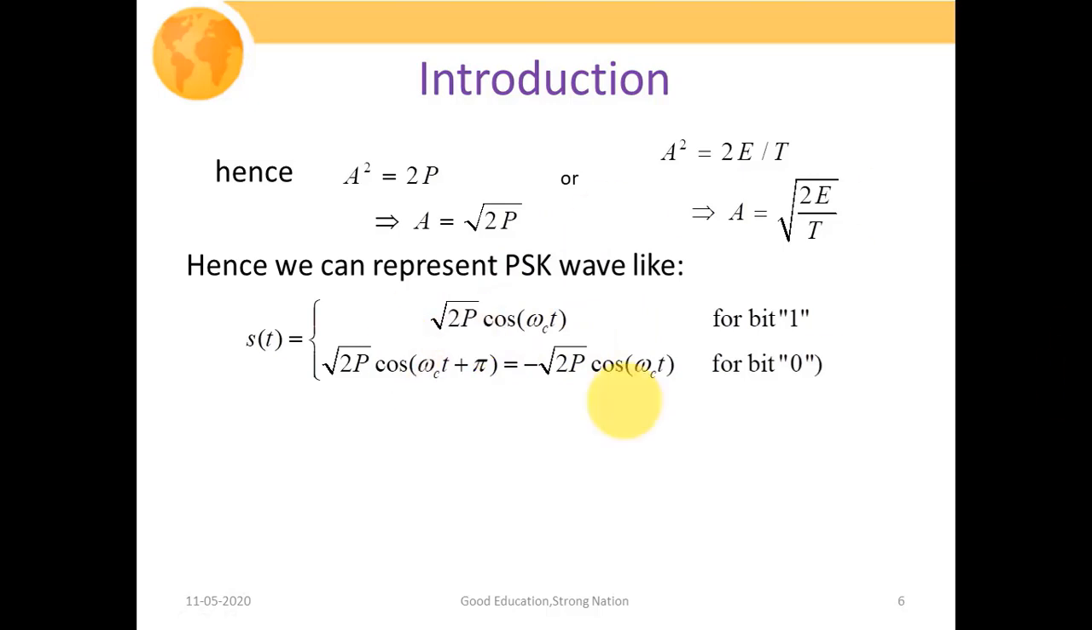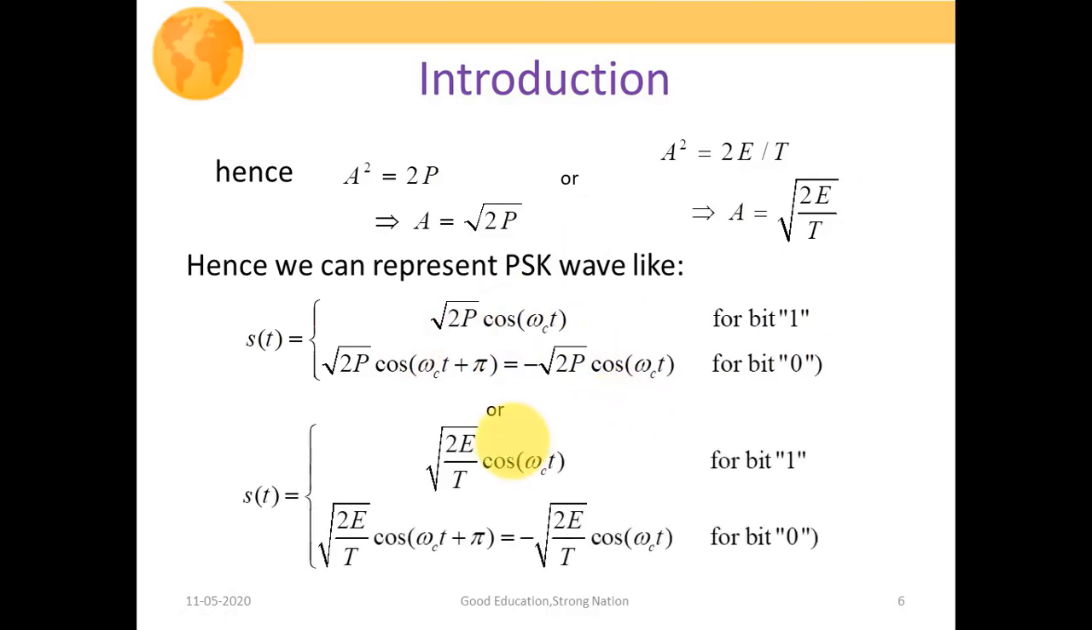In terms of energy, it could further be rewritten as s(t) is equal to under root of 2E by T cos of omega ct. So we have put this under root of 2E upon T instead of A in this particular expression. For passing 1 bit of information, we are transmitting the signal under root of 2E by T cos of omega ct, and in a similar manner, for transmitting 0 bit of information we are passing a minus under root of 2E by T cos of omega ct. So all these things are the same.